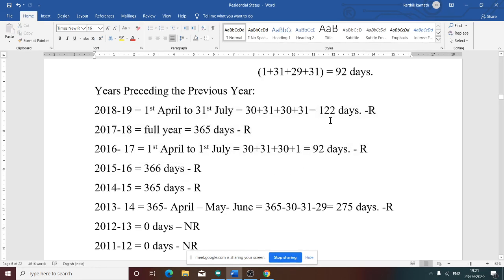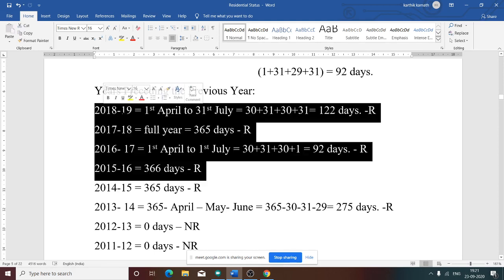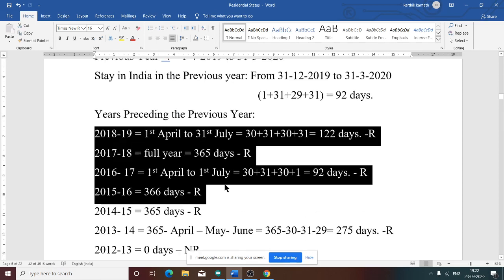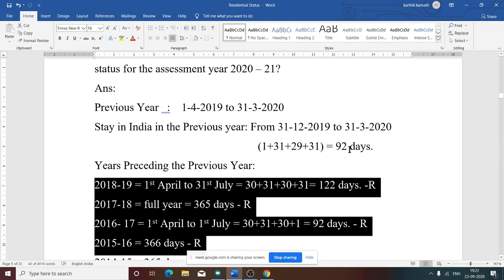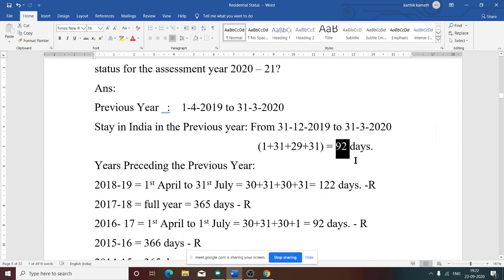See this, 122 days plus 365 days plus 92 days plus 366 days. Of course, it is more than 365 days. Plus, after seeing this, you need to see in the previous year at least 60 days, because the first condition is not satisfied. 182 days is not there. At least 60 days. Whether it is more than 60 days. Yes, 92 days is more than 60 days.